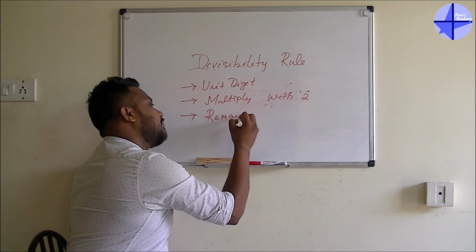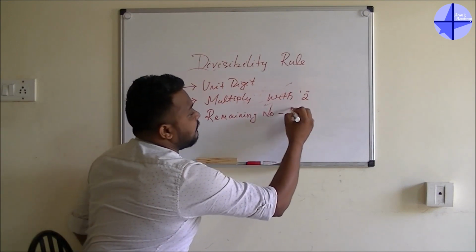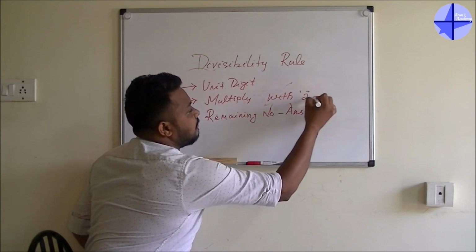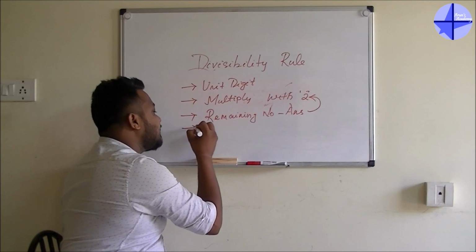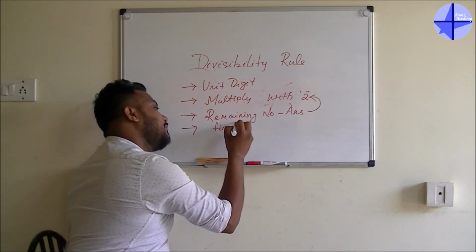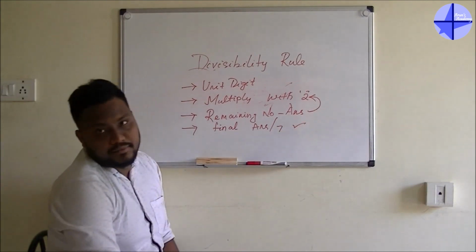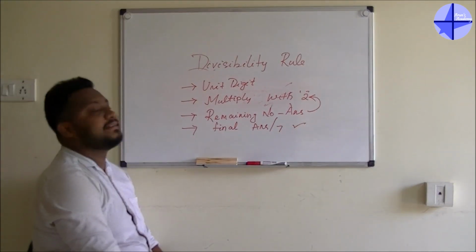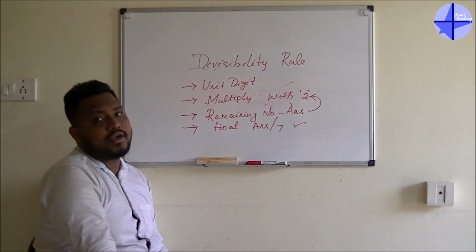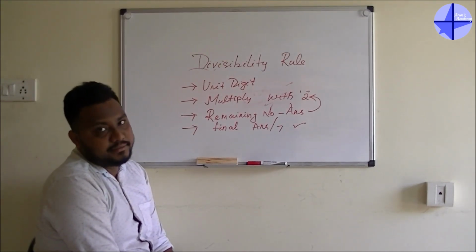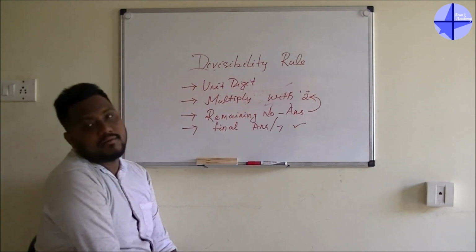This is the remaining number minus the answer. Now whatever final answer you get, you have to check whether it is divisible by 7 or not. If it is divisible, then the previous number will be divisible. If it is not divisible, then the previous number will not be divisible. So this is all about the divisibility rule of 7.